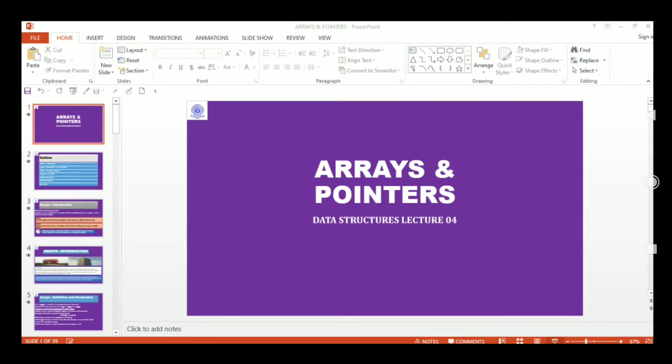But we will not simply study arrays. We'll study arrays in the context of pointers as well, because this is a series on pointers. So we'll be able to understand how arrays and pointers go hand in hand. So let's start. This is our outline: we have introduction, declaration and initialization, memory location, arrays and pointers, pointer arithmetic, character arrays and summary.